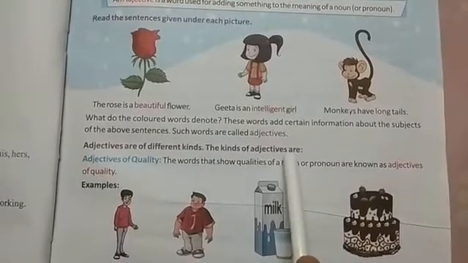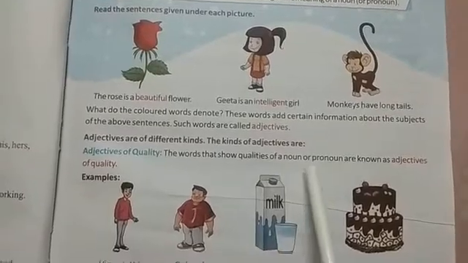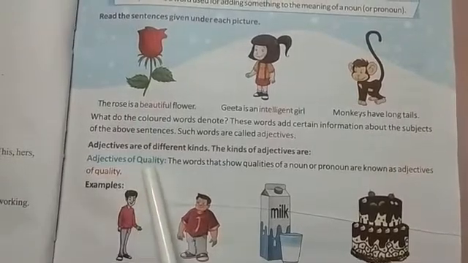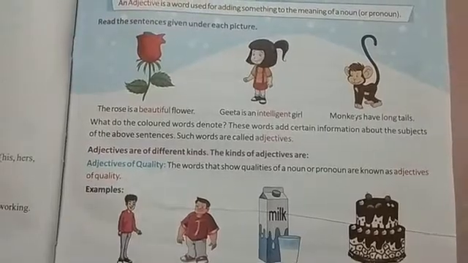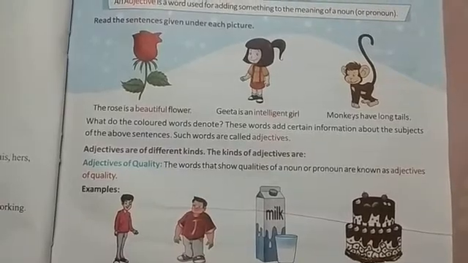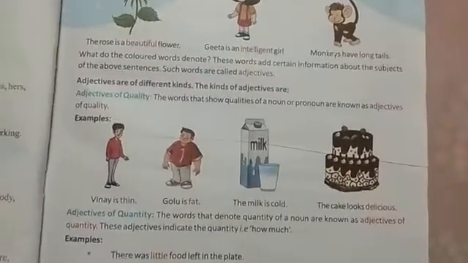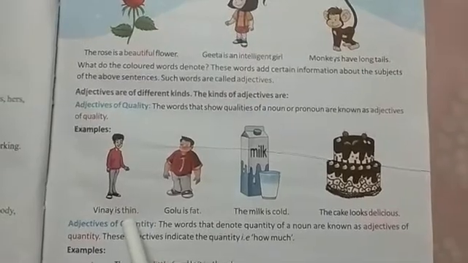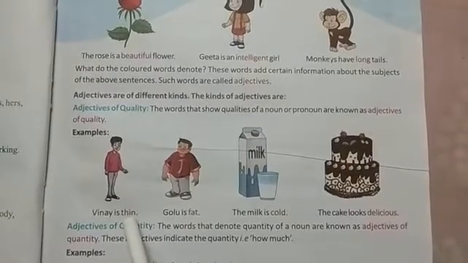The first kind is the adjective of quality. The words that show the quality of a noun or pronoun are known as adjectives of quality. So what are adjectives of quality? Whenever the adjective is showing any quality of the noun or the pronoun, it is known as an adjective of quality. Like Vinay is thin. Here thin is an adjective of quality because it is describing the quality of Vinay. So thin is an adjective of quality.